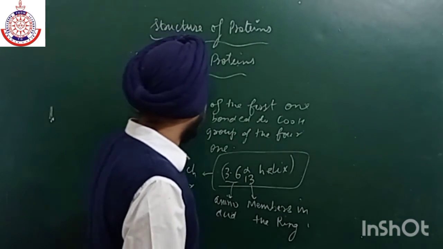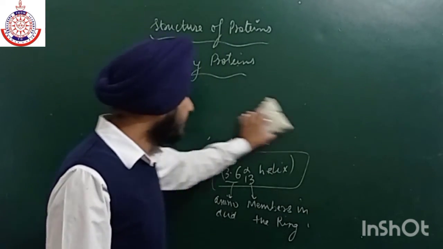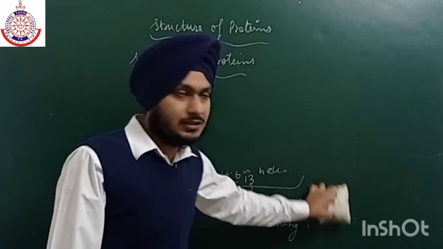Next we have the beta pleated structure. The beta pleated structure is like pages in a notebook.